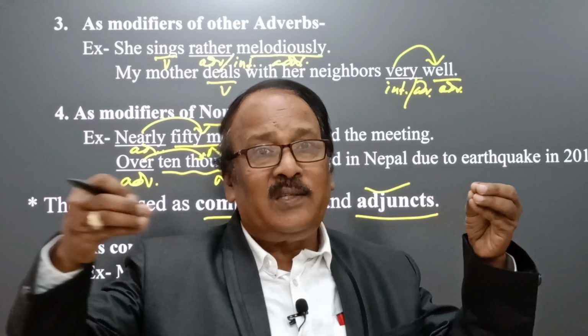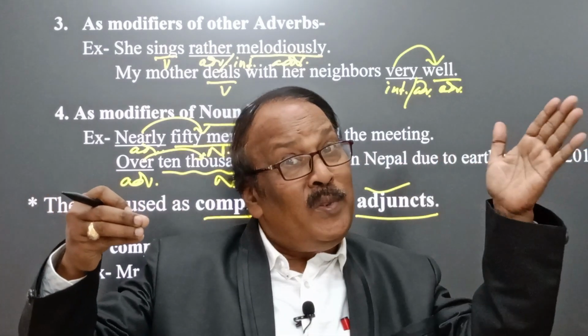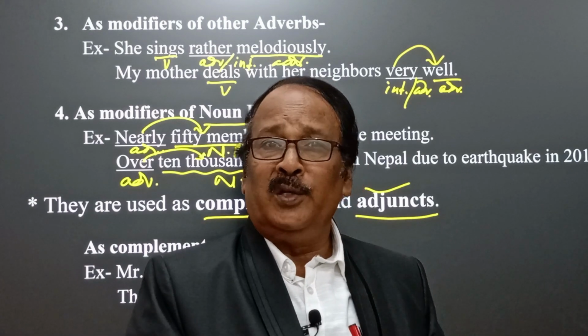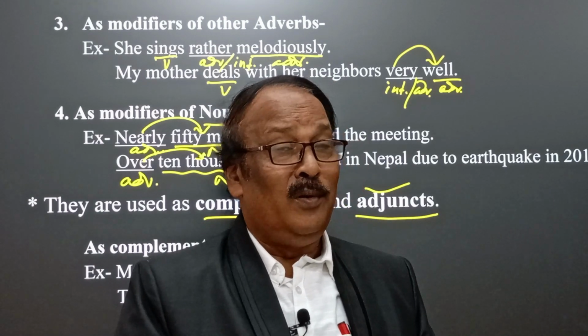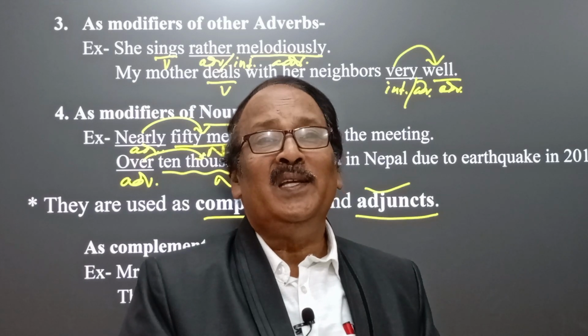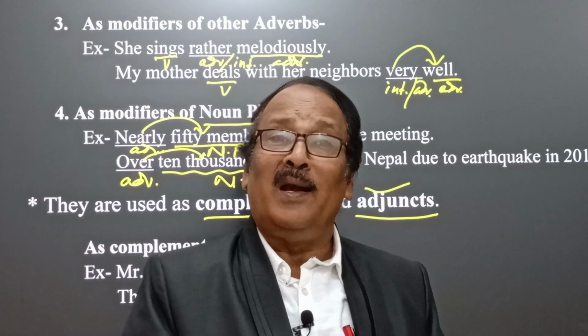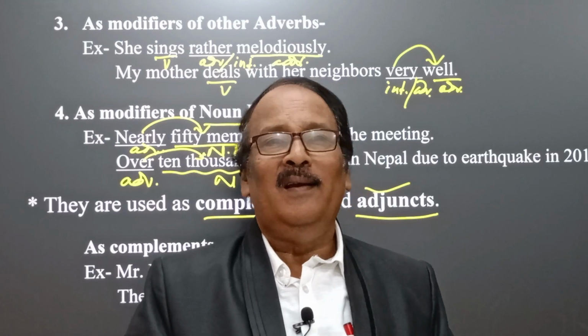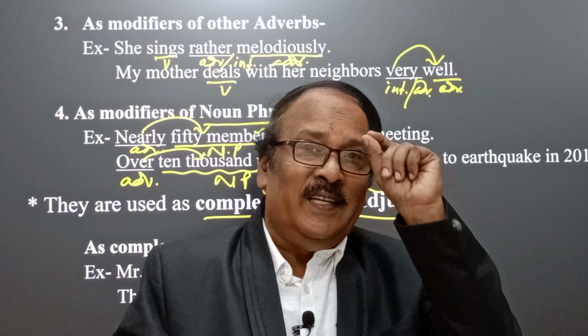But whenever we detach it from the sentence structure, the grammar of the structure isn't hampered, and therefore these are the differences between the complement and adjunct. We will discuss in subsequent classes very clearly, and now see how.